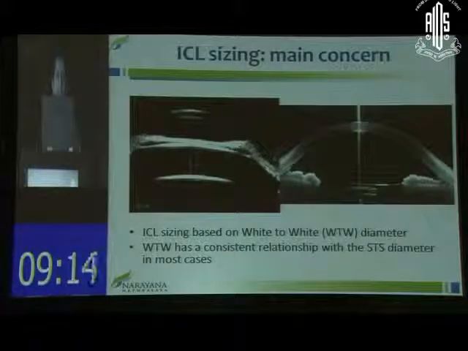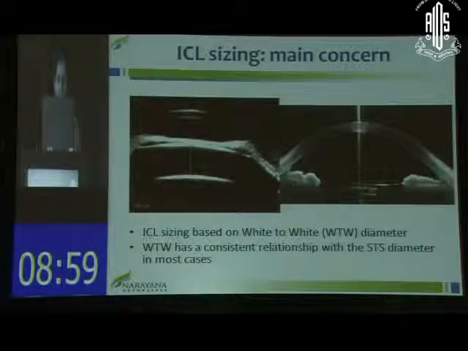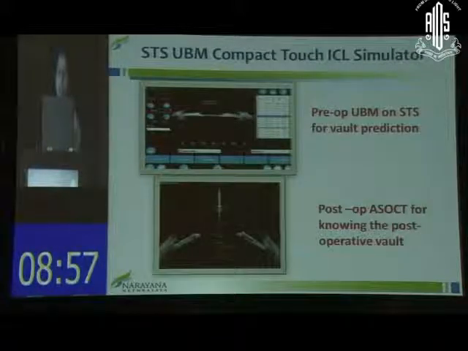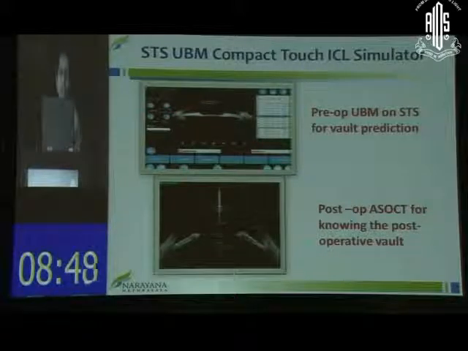So the main concern with using ICLs is the appropriate sizing. If it's a high vault, it can result in a pupillary block, angle closure glaucoma, whereas if there's a low vault, it can cause a lens touch with anterior subcapsular cataracts. We now have technology, software incorporated with the UBM and the ASOCT, where before the surgery itself, it can predict the post-operative vault and the post-operative ACD, depending on what size ICL we choose.